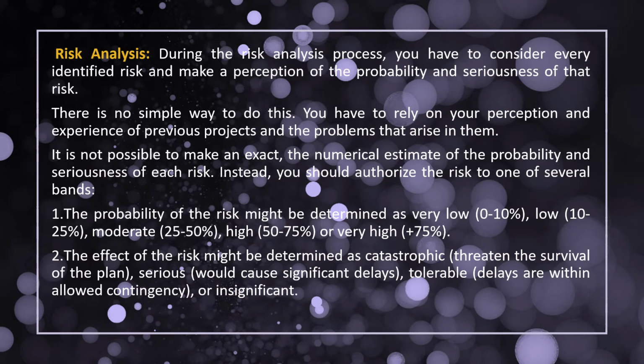How can we do it? The probability of risk might be determined as very low, 0 to 10%, or low, 10 to 25%, moderate, 25 to 50%, high, 50 to 75%, or very high, above 75%. So these are how the risk is determined. Now the effect of a risk can be catastrophic. What is meant by catastrophic is that the survival of the project will be ruined or threatened. Next is serious, which will cause delays. Tolerable is within the contingency, it will just delay, or we can say it is insignificant. These are the ways we can determine the risk.